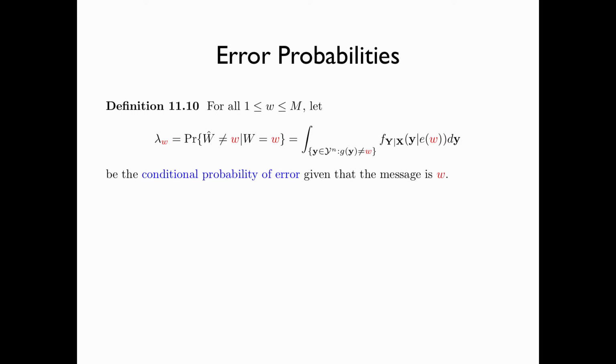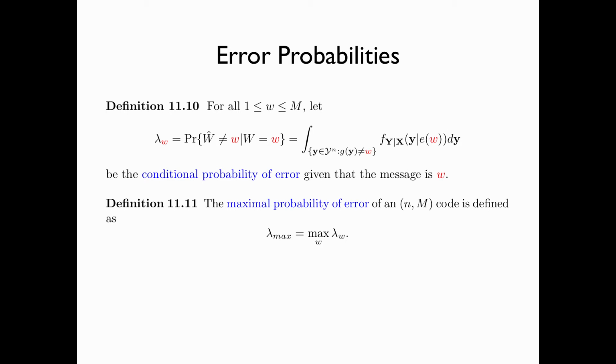Now we define the error probabilities. For all w between 1 and M, let λ_w be the probability that Ŵ is not equal to w, conditioning on W equal to w. That is, λ_w is the conditional probability of error given that the message is w. The integral gives the expression for λ_w.